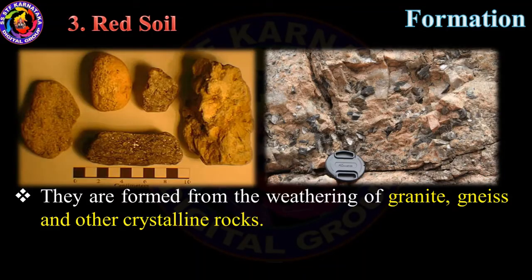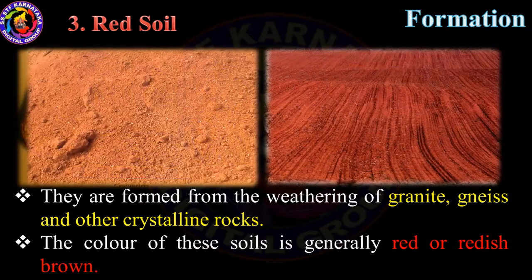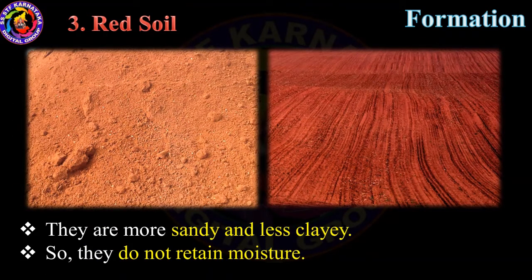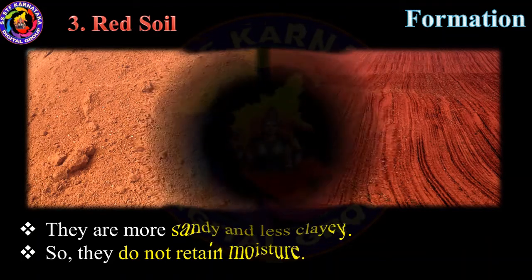Red soil. They are formed from the weathering of granite, gneiss and other crystalline rocks. The color of these soils is generally red or reddish brown. They are more sandy and less clayey, so they do not retain moisture.